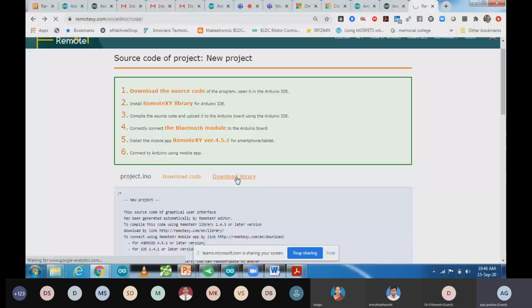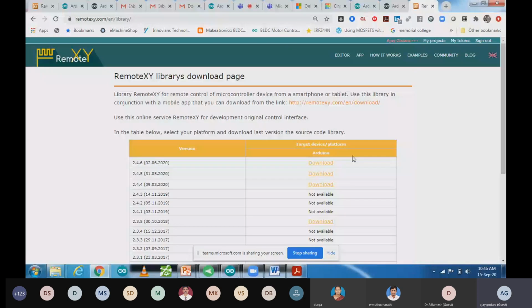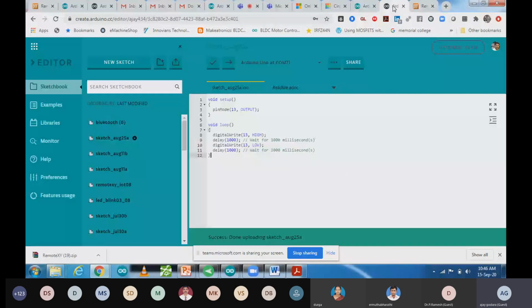So as I'm going to click download, my library get downloaded in the format of zip file. So that zip file we have to upload it on my Arduino software. So I'm going to use Arduino Cloud. So over here I want to add my library and my code. So first I'm going to copy my code.